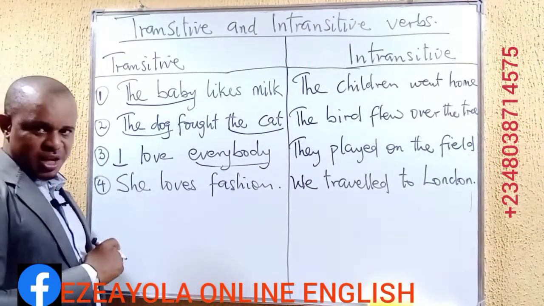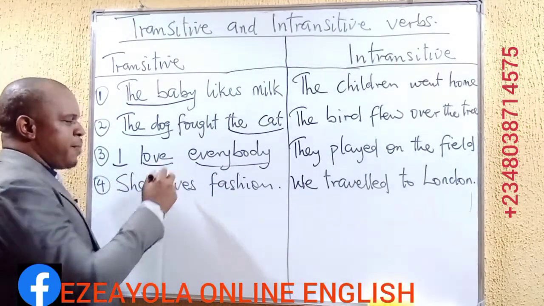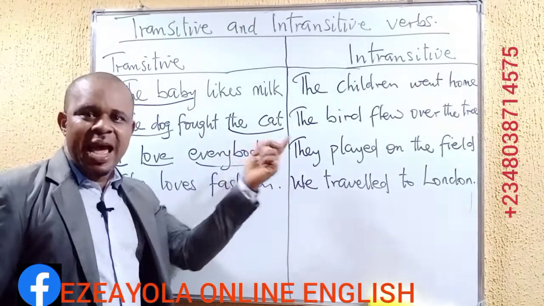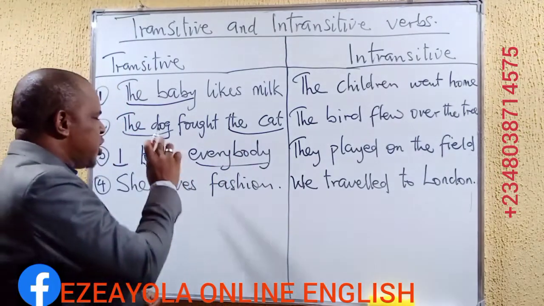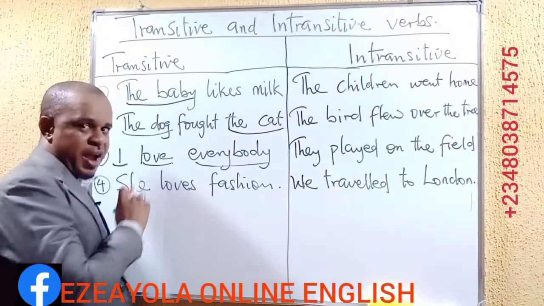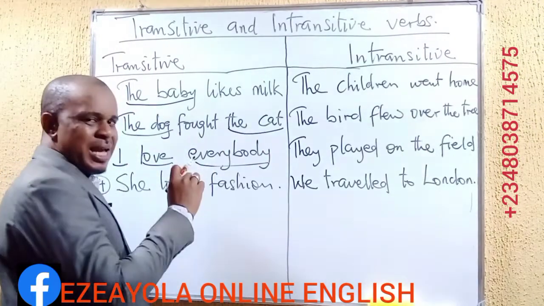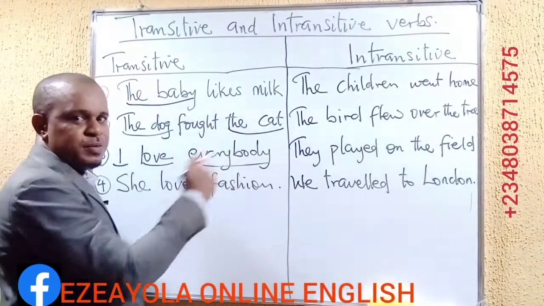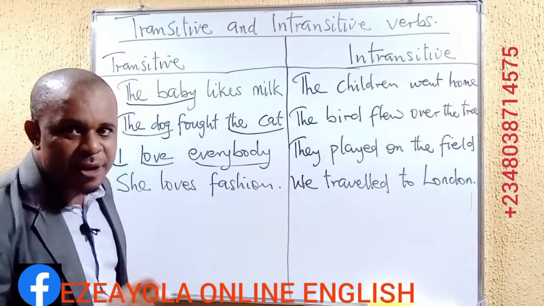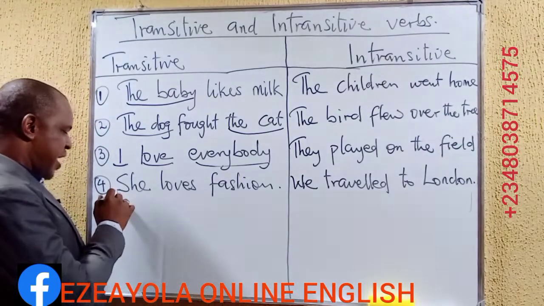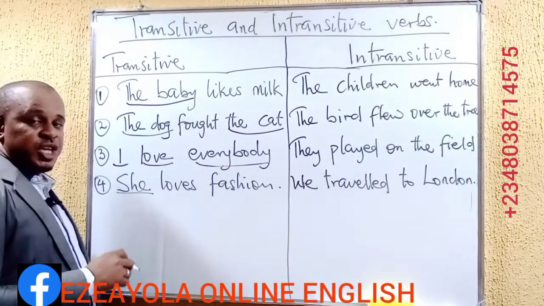I is the subject. Love is the verb. And then the object is what? Everybody. Because of this possibility that this verb has admitted an object in this sentence, that is why it is a transitive verb. Finally, we have she, which is the subject.